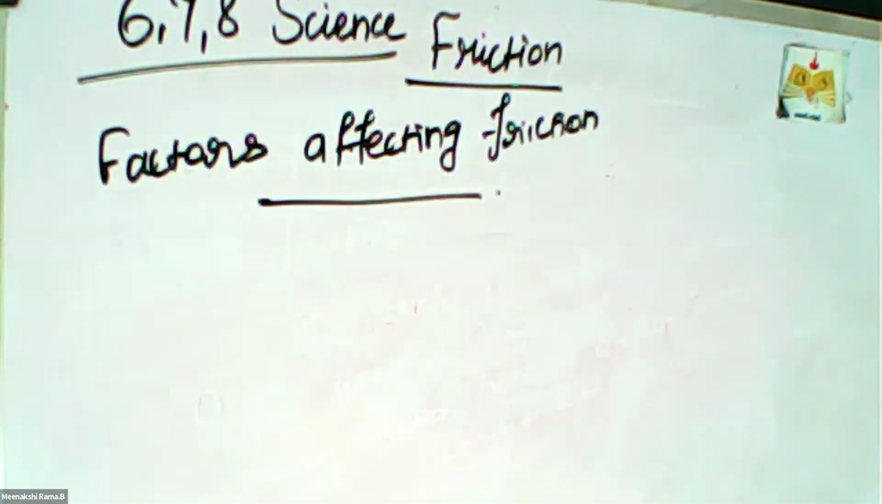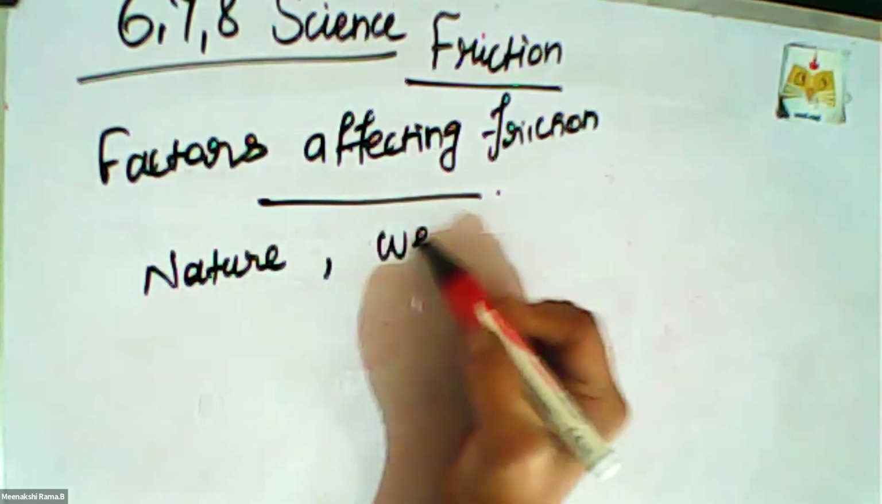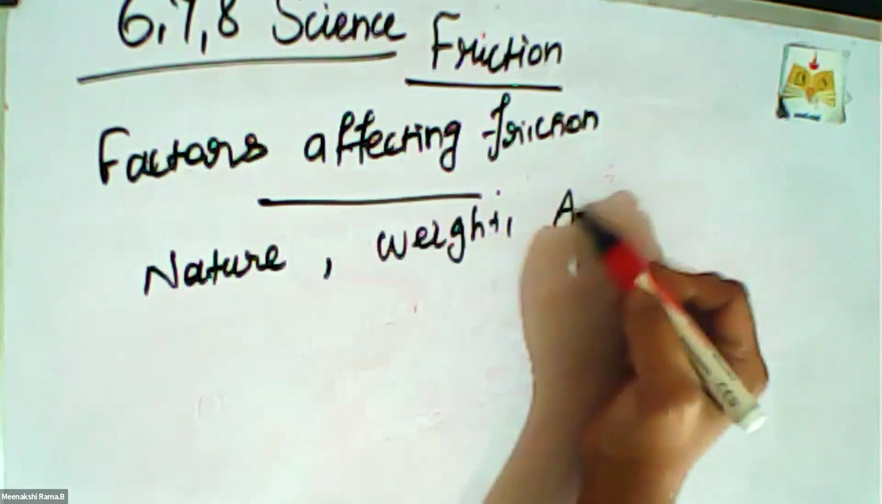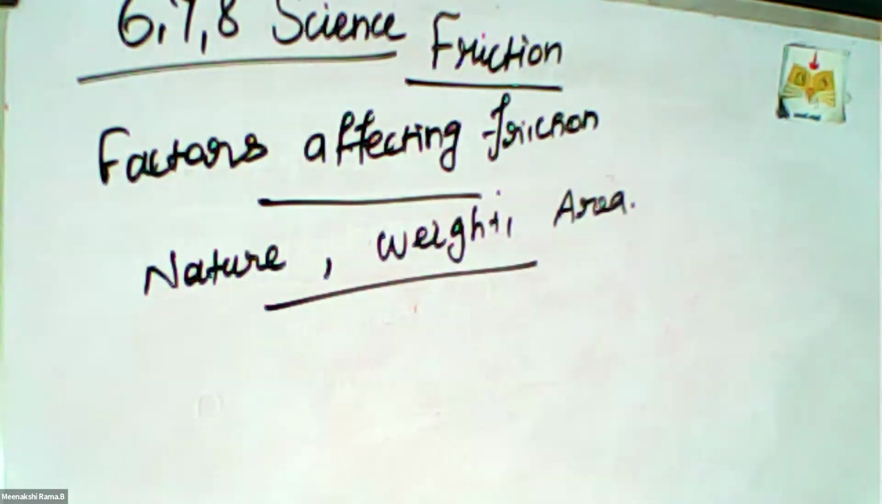The factors affecting friction are nature, weight, and area. These three concepts affect friction. How does nature affect friction? Moving an object on a rough surface is difficult, but we can easily move it on a smooth surface, because the friction varies between the surfaces. So, the nature of a surface.